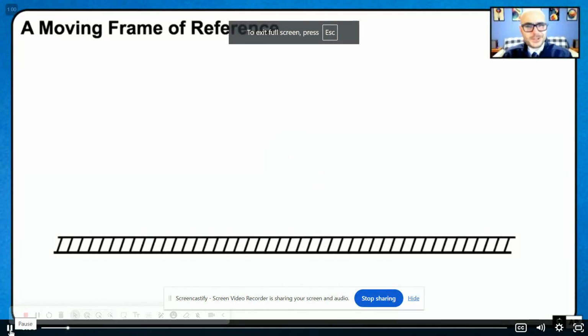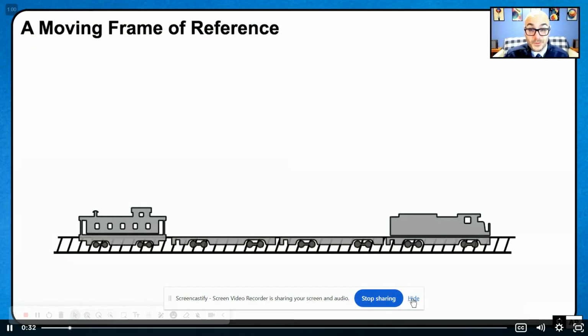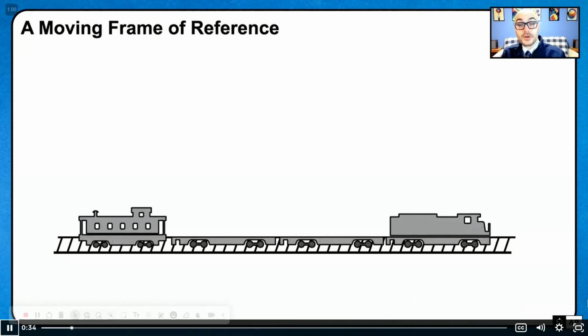Very long level train tracks. On those tracks, there is, of course, a train. The train itself is moving to the right with a speed of v. There are two people watching what's happening on this train.